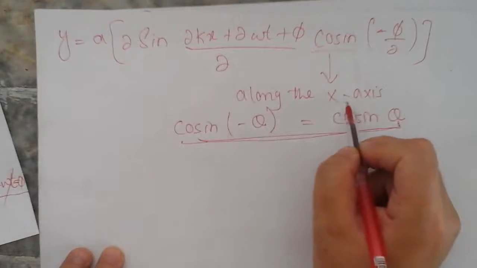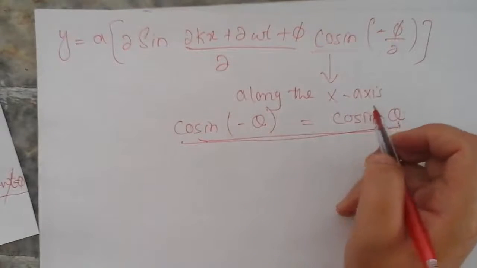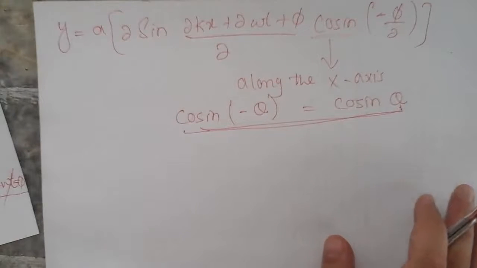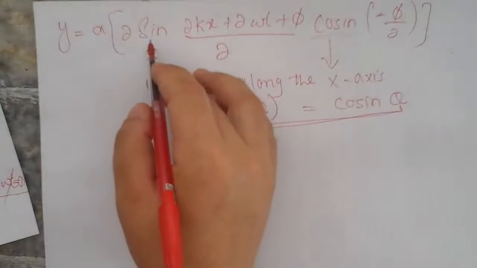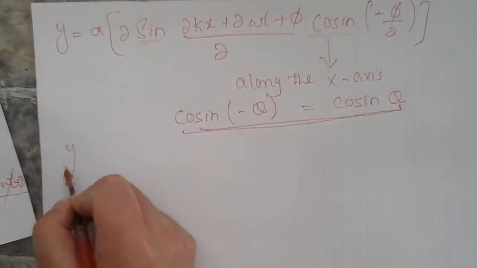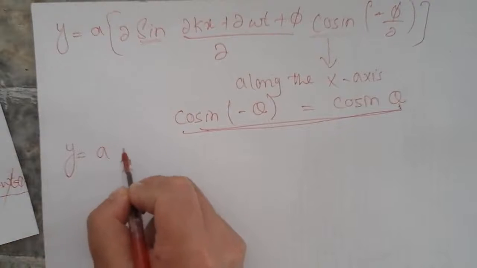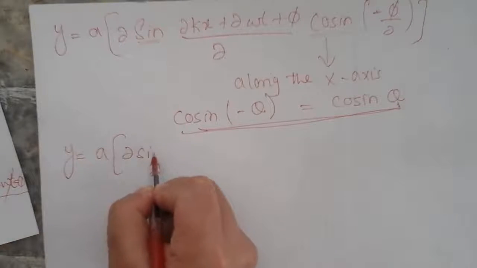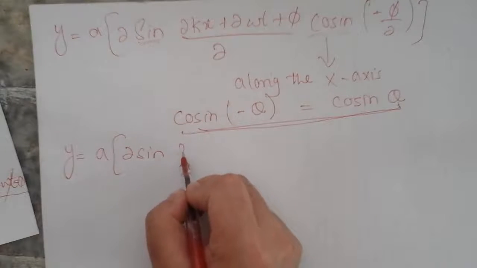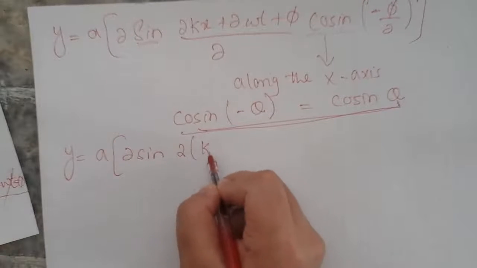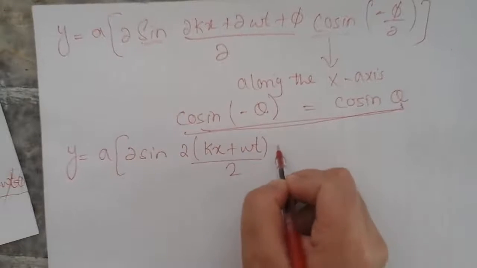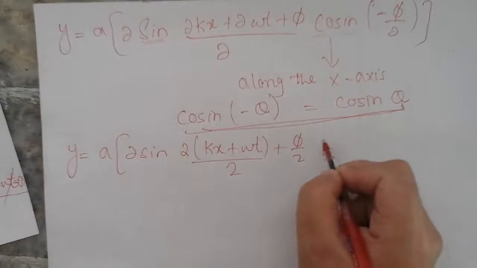Because cosine is an even function, so the positive and negative values do not affect it, but the sign of sine is different. So y is equal to alpha 2 sine 2kx minus 2 omega t over 2 plus phi over 2, cosine.